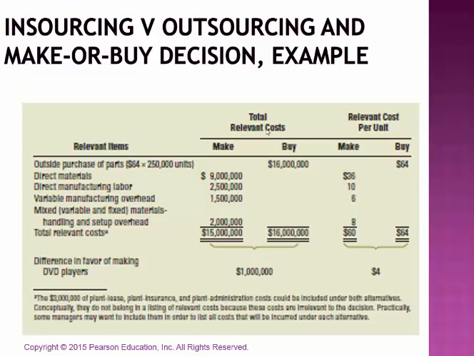Again, here are our relevant costs. If we purchase them outside, we would pay $64 a unit times 250,000 units, which equals 16 million. And then here are our internal costs to make. Our direct materials is 9 million. Our direct manufacturing labor is 2.5 million. Our variable manufacturing overhead is 1.5. And then our mixed cost is a total of 2 million.